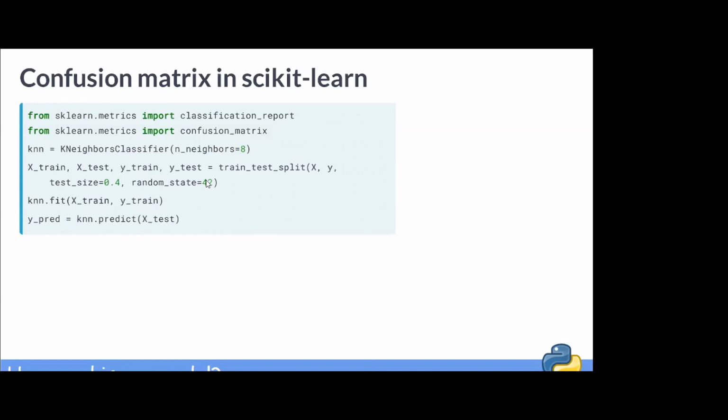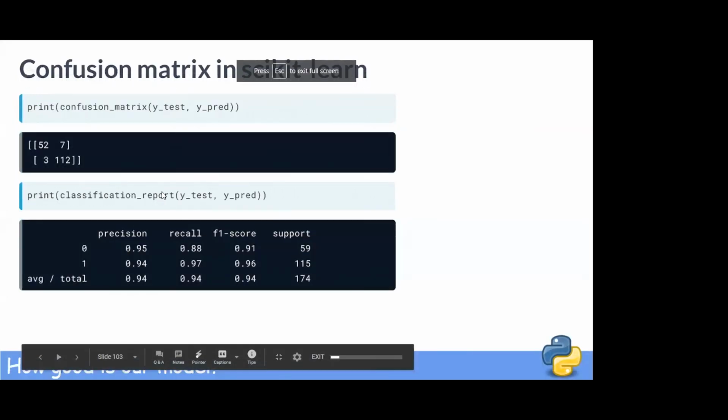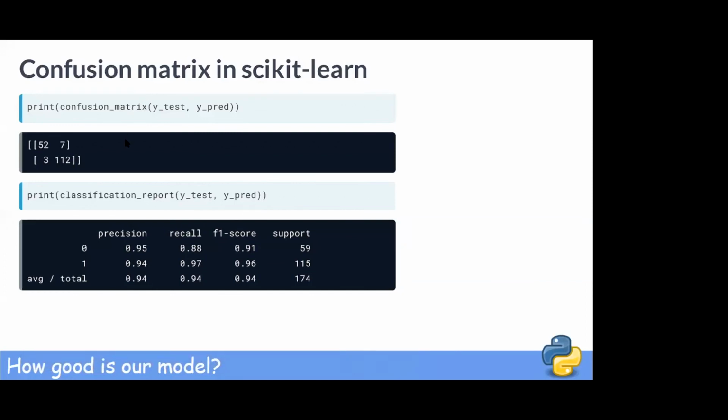So this is how you compute it. The first parameter will be your true labels and the second parameter will be your predicted labels. This is how you can compute the confusion matrix and classification report. And you have seen true positives, false positives and everything, right? This is the confusion matrix that we talked about. And you also saw the formulas for precision, recall, F1 score and everything.